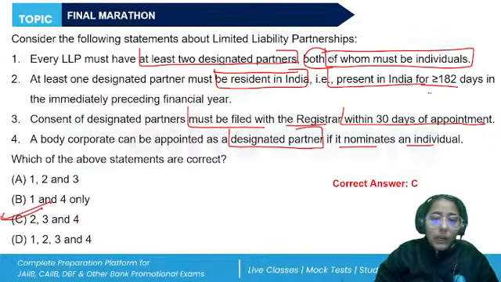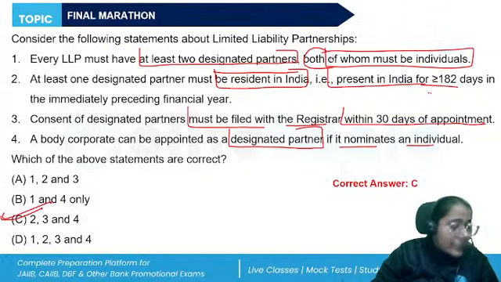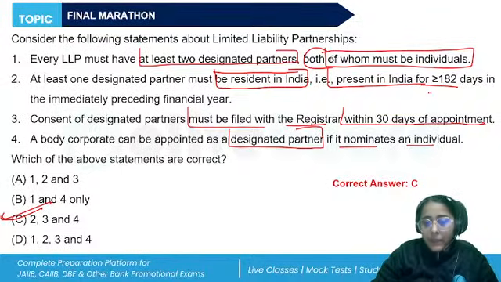When we talk about the designated partners and we want any body corporate to become a designated partner, then they can act. All right, nominees of the body corporate shall act as the designated partners.